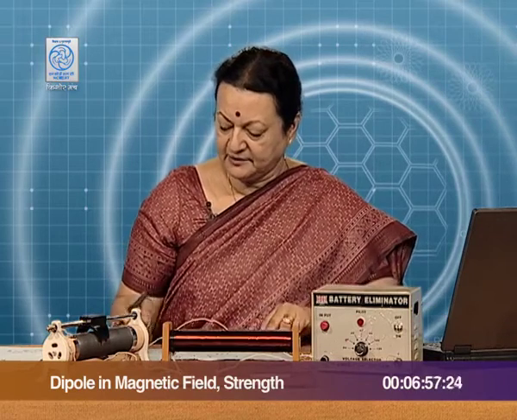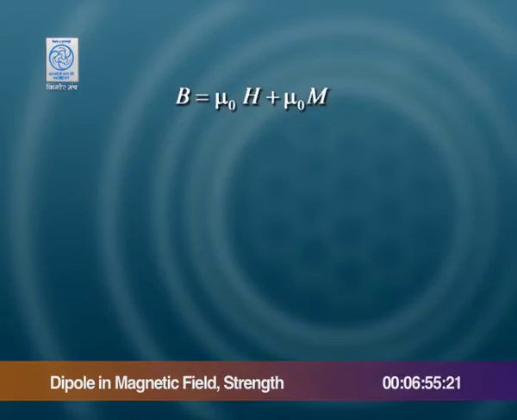This value can be written as B is equal to mu naught H plus mu naught M. Mu naught H is the contribution by the current in the solenoid, and mu naught xi H is going to be that due to the material.